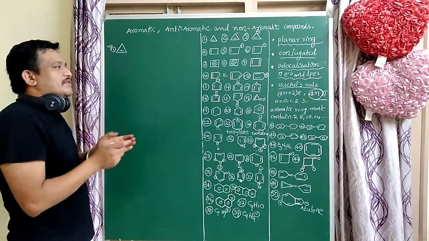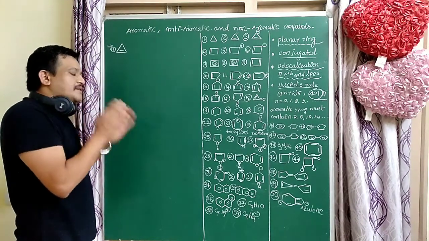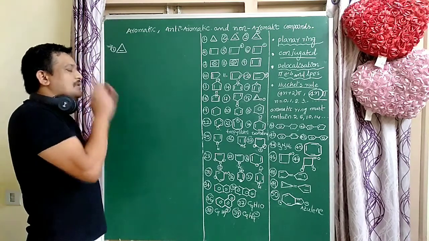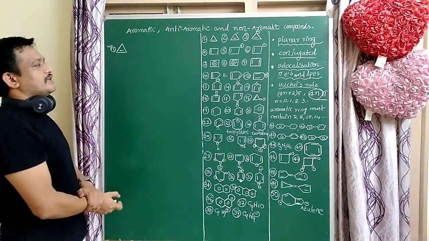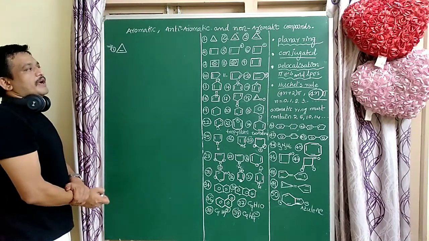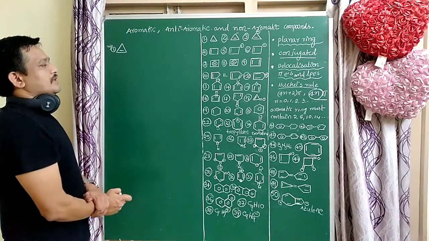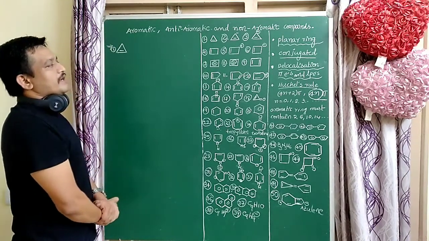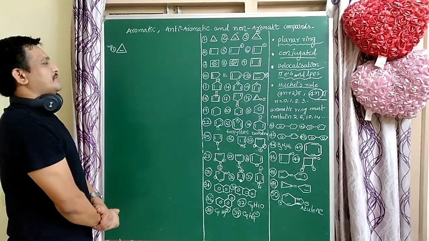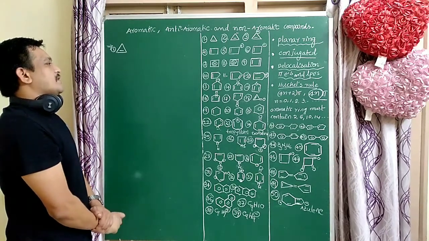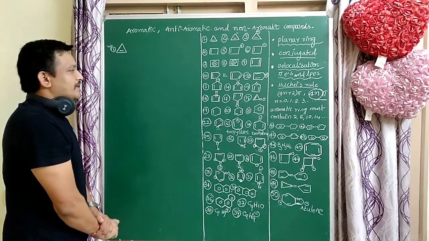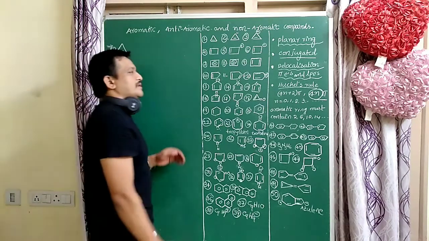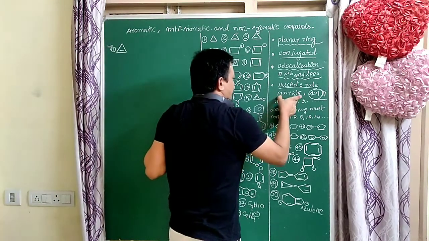Conjugation, delocalization of pi electrons, a planar structure, and ring compounds. Aromaticity is the property of ring compounds or cyclic compounds. So if a ring is there, conjugation is there, delocalization of pi electrons and lone pairs takes place and it follows 4n plus 2 pi electrons, those compounds are called aromatic compounds.